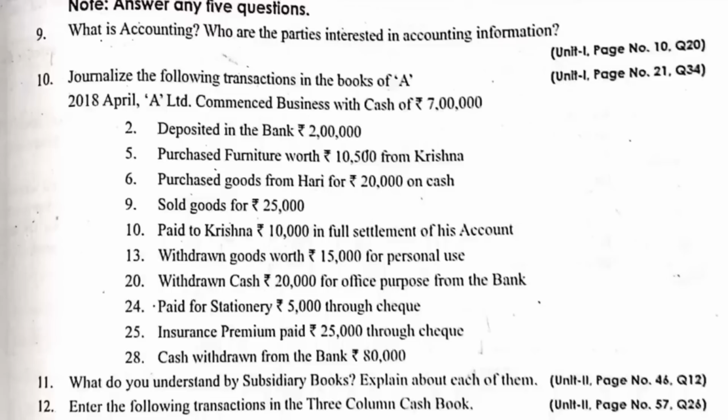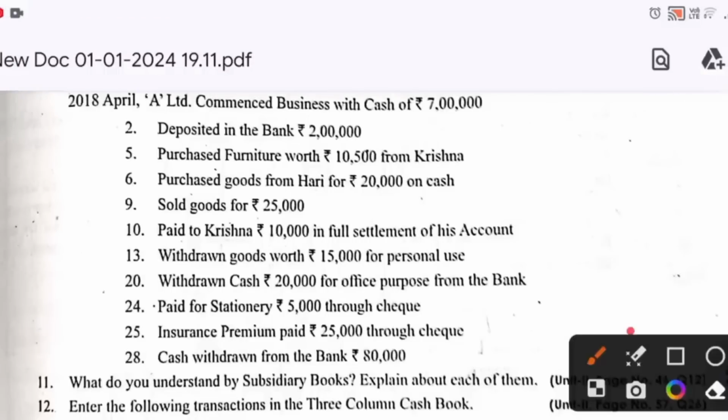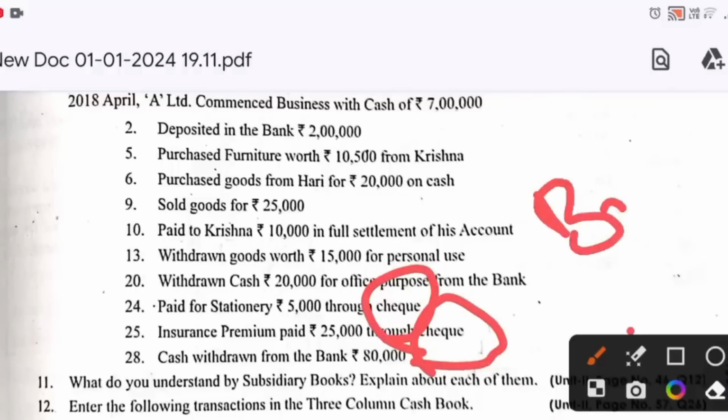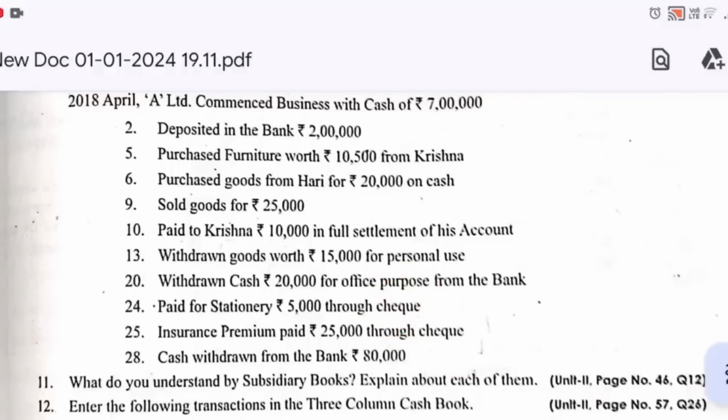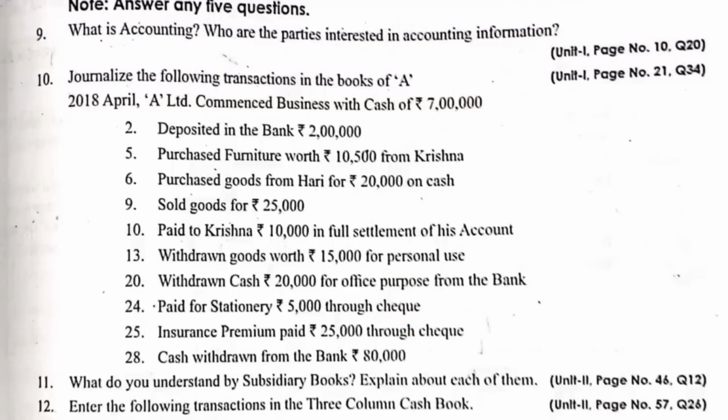So here look, they have given it through check. Okay? So they have given as a check here as well. Check means bank. Just you need to understand it. What will be the journal entry? Stationery account debtor to bank account.